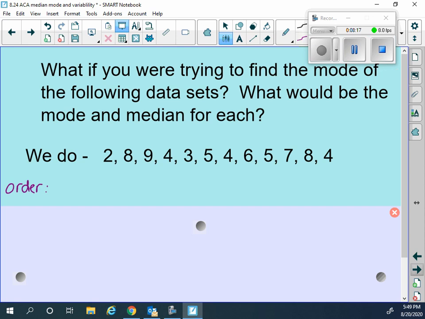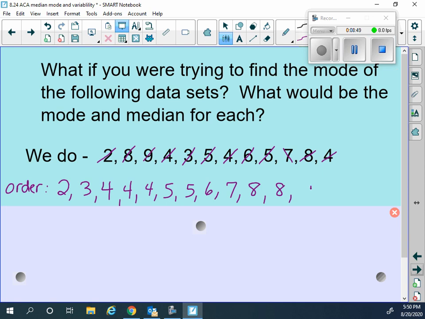Okay, I find that the best way to do this is to look for the smallest number, which was a 2, and I don't see any more 2s. I see a 3. I'm going to mark them off as I go. I see a 4, oh, another 4, another 4. So that means I need to write them down every time that happens. Then there are 2 5s. I see a 6, a 7, 2 8s,